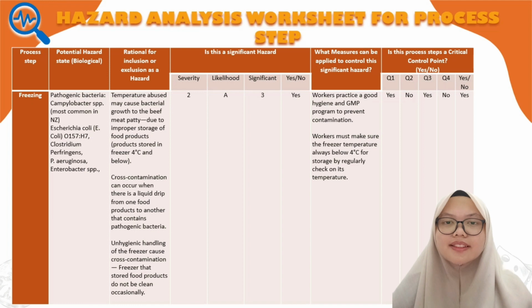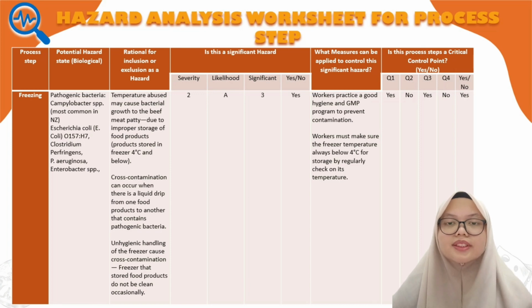Last but not least is the freezing process. The bacteria included in the freezing process are Campylobacter species, E. coli, and others. The rationale of hazard inclusion is that temperature abuse causes bacterial growth due to improper storage after pre-cook. Next, cross-contamination can occur when liquid drips from other food products onto the main food products. And lastly, unhygienic handling of the freezer by workers causes cross-contamination, which means the freezer is not cleaned occasionally by the workers.